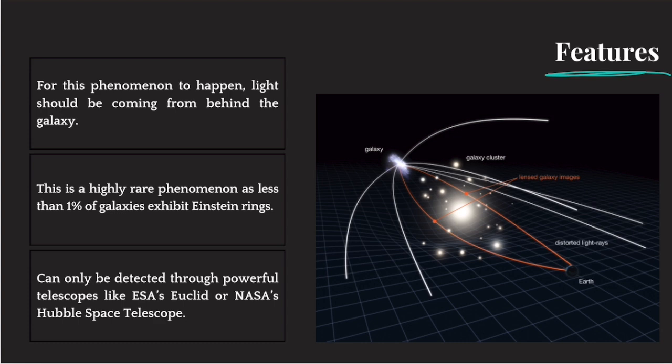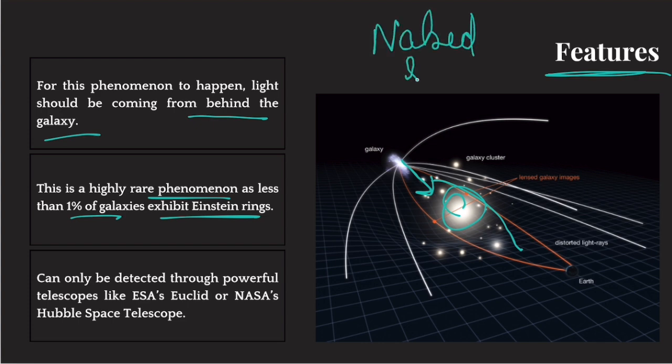For this phenomenon to happen, light should be coming from behind the galaxy. Obviously, if this is the galaxy, then light should be coming from behind that galaxy for this galaxy to bend those light rays. Okay. Now, basically, it is a very rare phenomenon. Only 1% of the galaxies which are extremely heavy can exhibit Einstein rings. And these Einstein rings are not visible to the naked eye. Obviously, you need extremely powerful telescopes to spot these Einstein rings, like the European Space Agency's Euclid Space Telescope and NASA's Hubble Space Telescope.